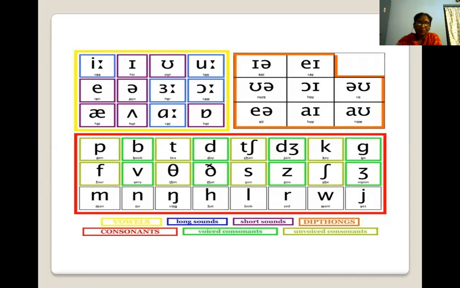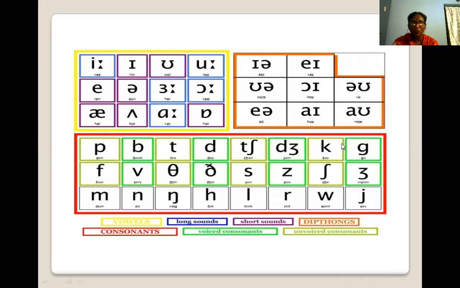See, this green color is called voiced consonants. This shaded color, in green another shade, these are unvoiced consonants.